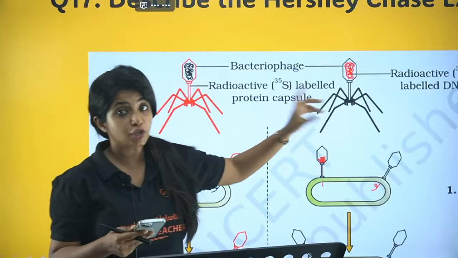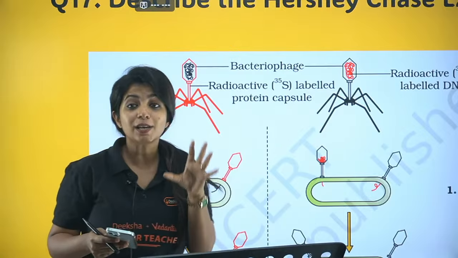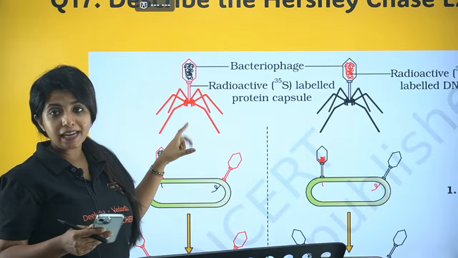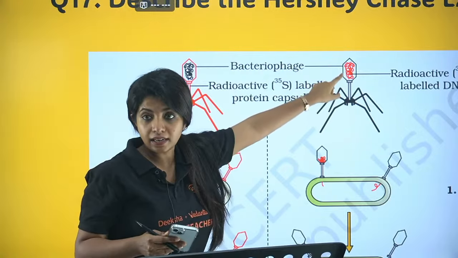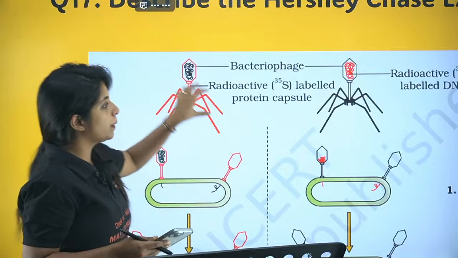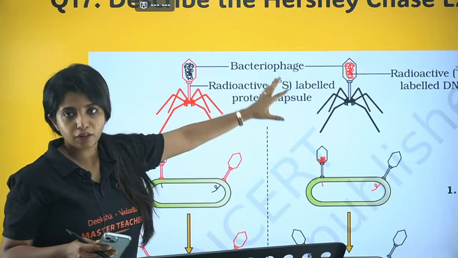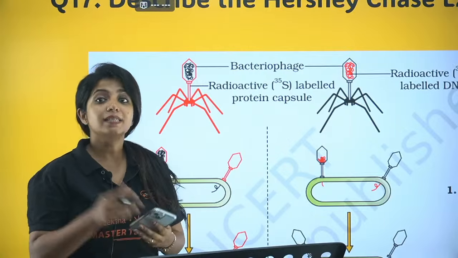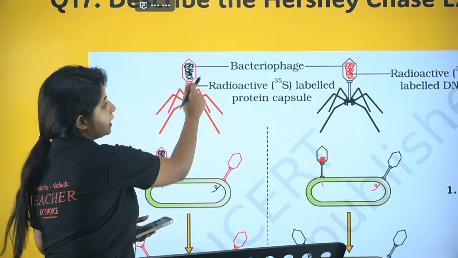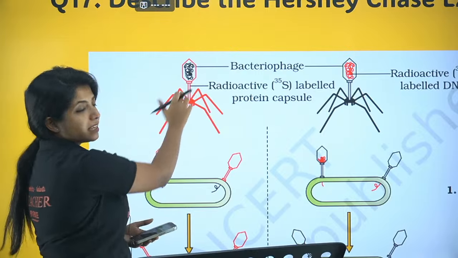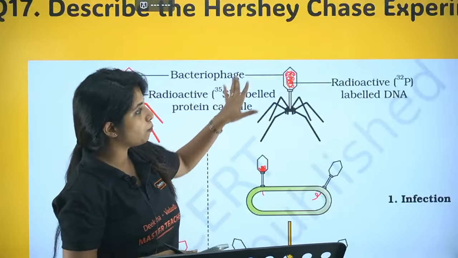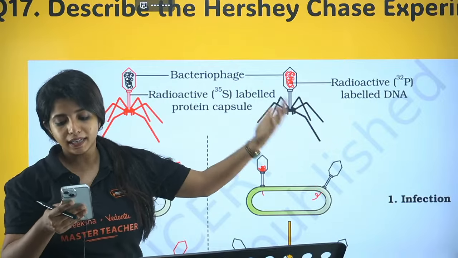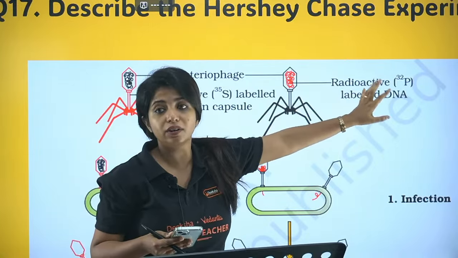Listen, there was bacteriophage. Remember, bacteriophage is not a bacteria, it's an organism that infects the bacteria, which is E. coli. Now, the bacteriophage's outer covering has protein, okay, and inside it has the genetic material. So one set of bacteriophage was treated with radioactive S35, and sulfur is a part of protein. So it went ahead and was there in the capsid, in the outer layer of the bacteriophage. Whereas the other group of bacteriophage was treated with radioactive P32. And phosphate is a part of what? DNA. So over here, the DNA was labeled with radioactive P32.